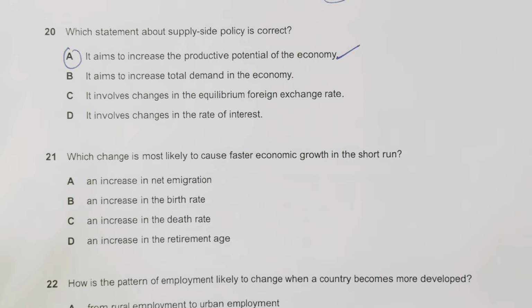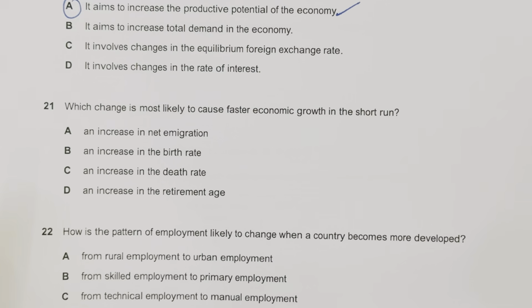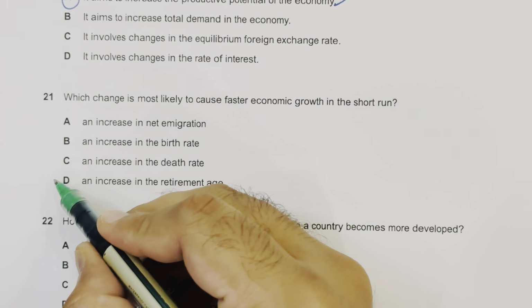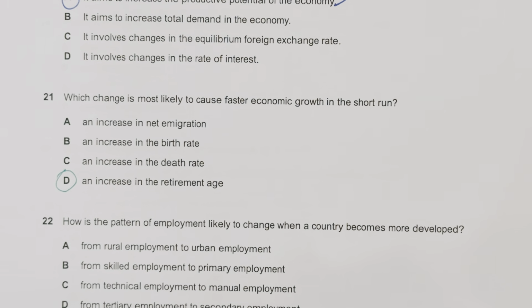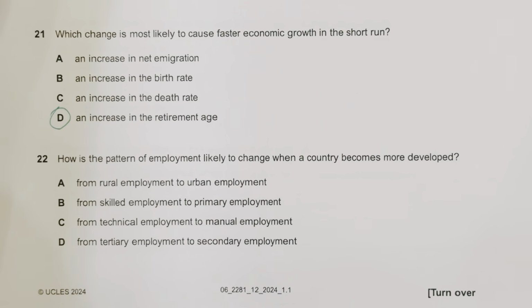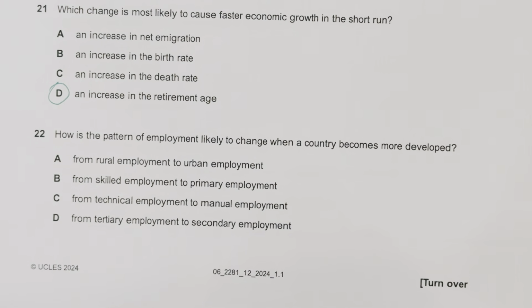Moving to question number 21. Which change is most likely to cause faster economic growth in the short run? An increase in net immigration, an increase in the birth rate, an increase in the death rate, or an increase in the retirement age. So for the short run, the answer is the increase in the retirement age. Okay. Moving to question number 22. How is the pattern of employment likely to change when a country becomes more developed?